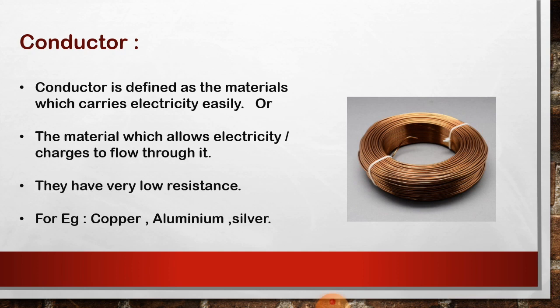You must have observed this. So why do we use copper wires, aluminium wires? So that in our home the electricity will get delivered faster. From this wire electricity will flow very fast, so that's why we use this kind of wires. They are the examples of conductor.